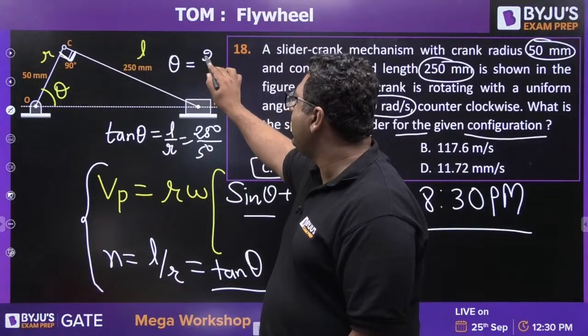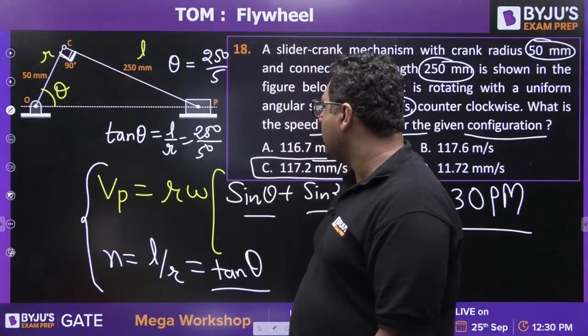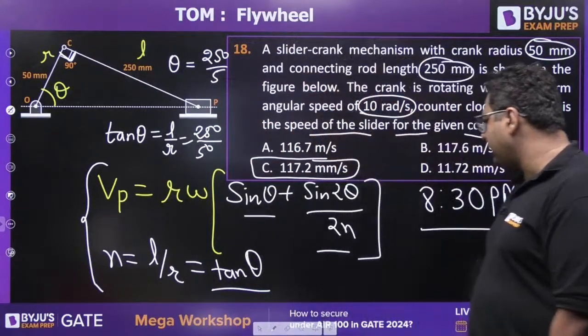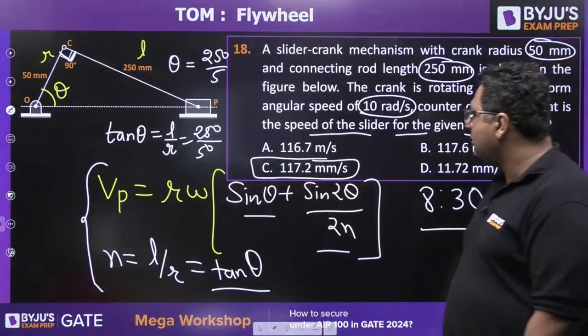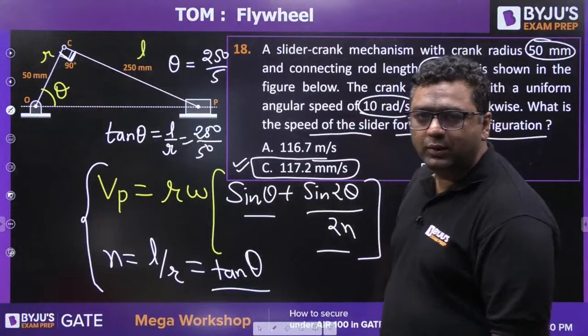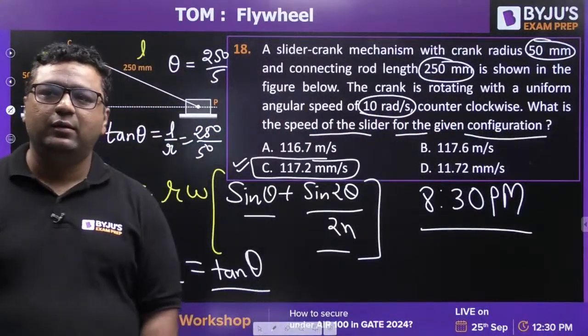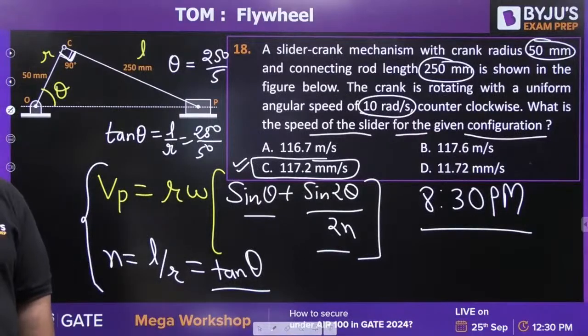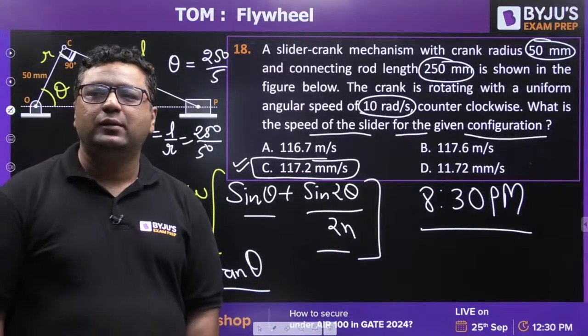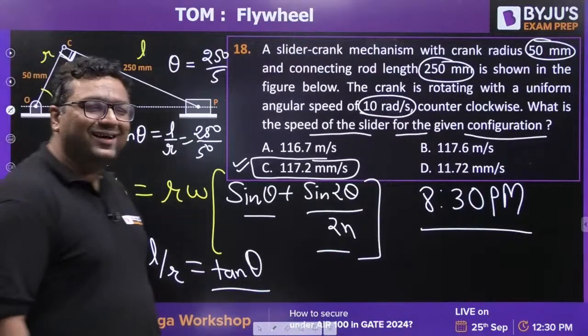Okay, 250 by 5. I feel then there is some mistake in the data, because the answer for this is 117.2. All others are getting different answers. So Kenil, how have you got it with the wrong data?